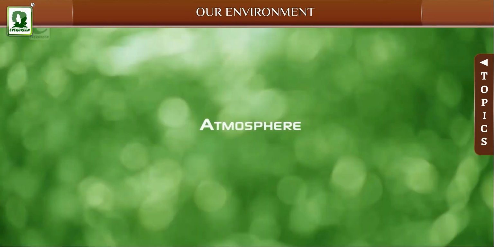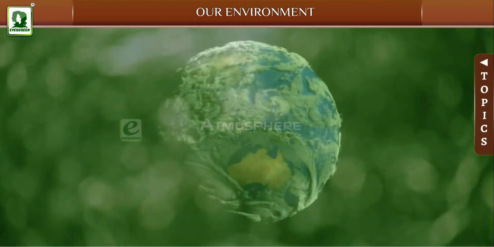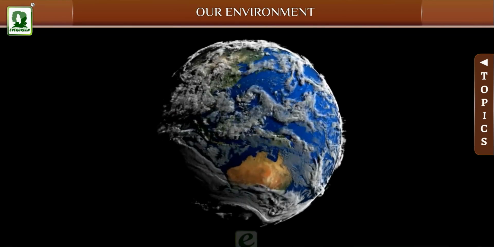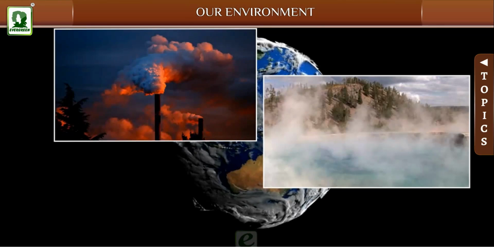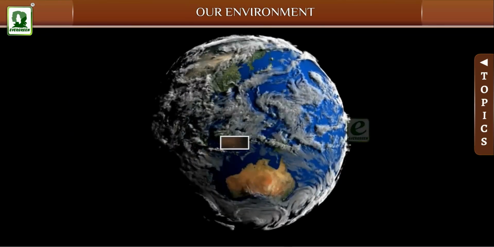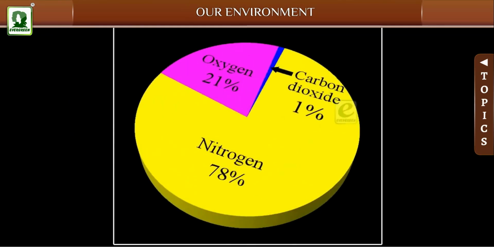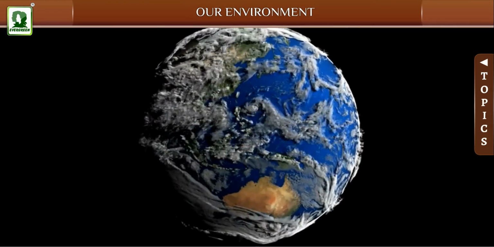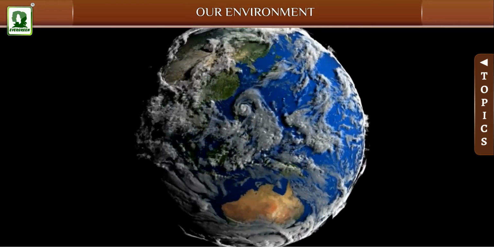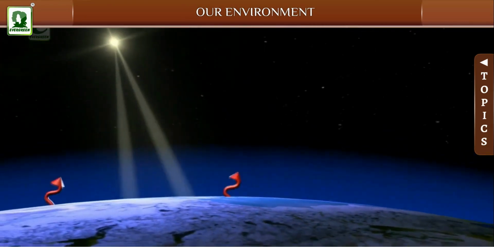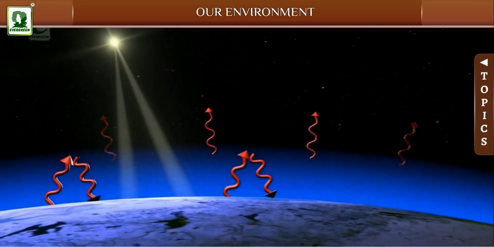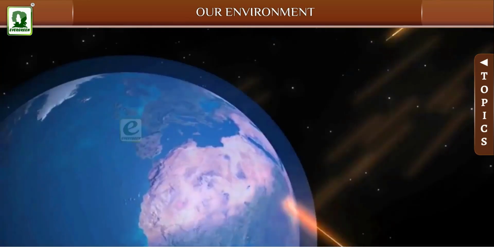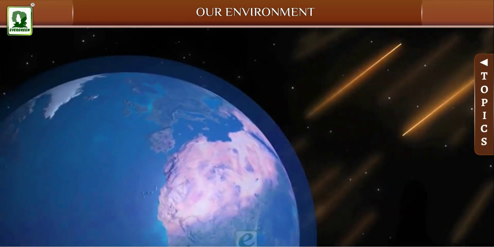Atmosphere. The air surrounding the Earth forms the atmosphere. It is a mixture of various gases, water vapors, and dust particles. The gases in the atmosphere, such as oxygen, nitrogen, and carbon dioxide, help sustain life on Earth. It regulates the temperature of the Earth by protecting it from the heat of the sun during the day and prevents it from freezing at night. The ozone layer in the atmosphere protects us from the harmful ultraviolet rays of the sun.